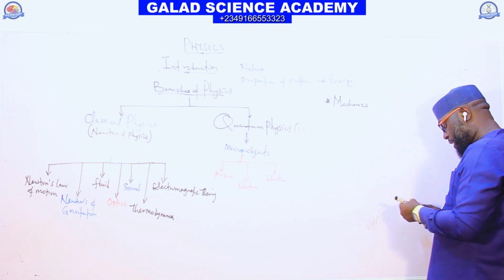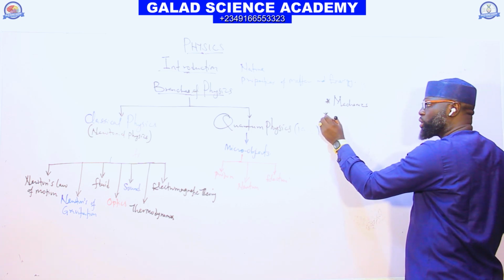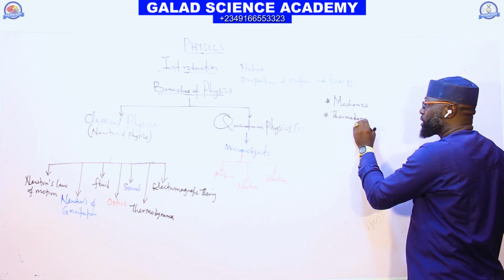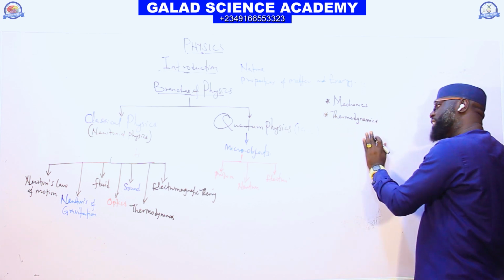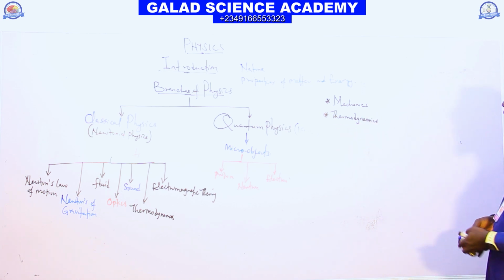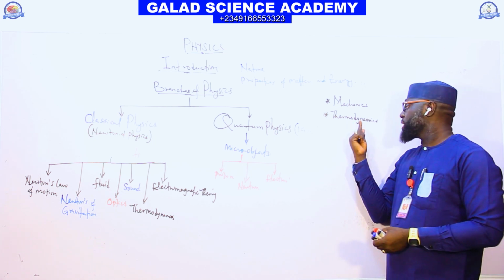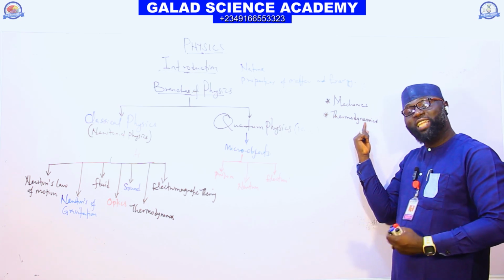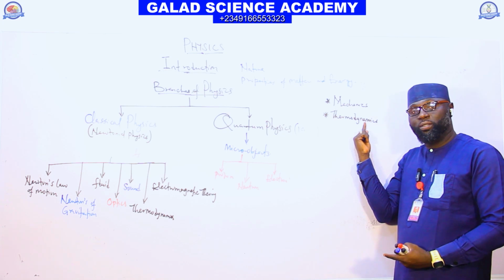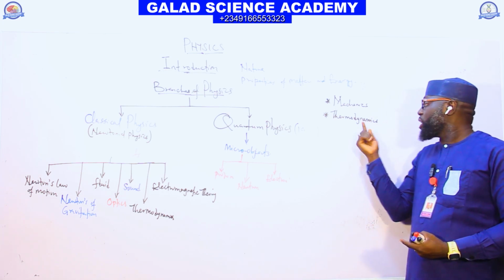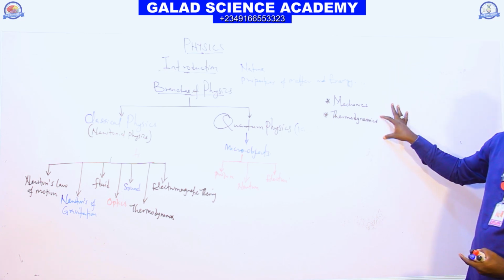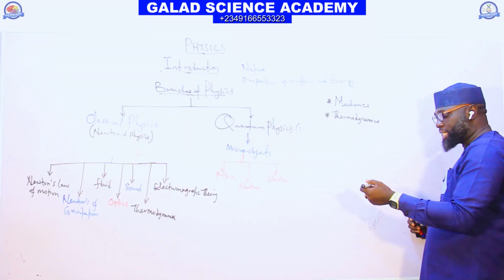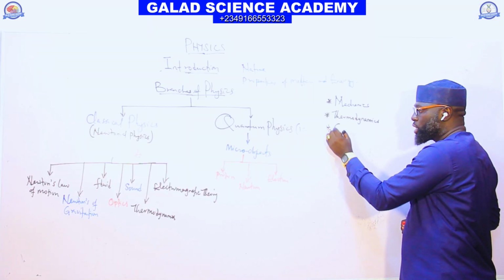The next aspect we have is thermodynamics. The thermodynamics branch of physics, as the name implies, thermo means heat, and dynamics means movement. It is the aspect of physics that deals with the study of heat change in a system. Under this we have laws: the zeroth law of thermodynamics, the first law, the second law, and the third law.